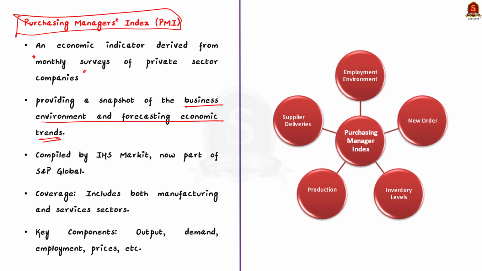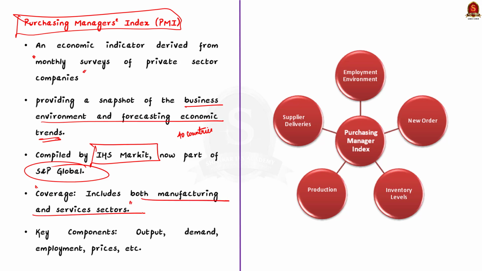See, this PMI is compiled for over 40 countries by IHS Markit, an information service provider. See, IHS Markit is now a part of S&P Global, which is recognized for its comprehensive analysis and insight into various industries and economic sectors. Note that PMI covers both the manufacturing and service sector. They gauge the health of these sectors by asking the companies about their output, demand, employment, pricing, and other factors.